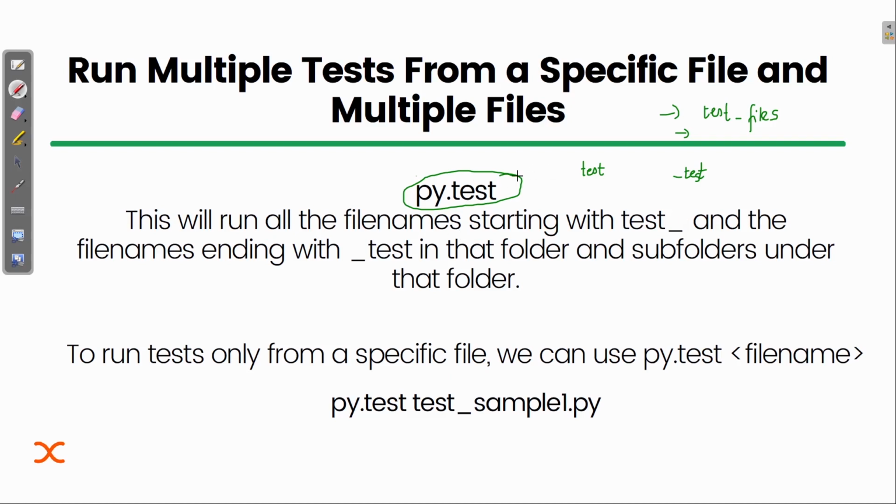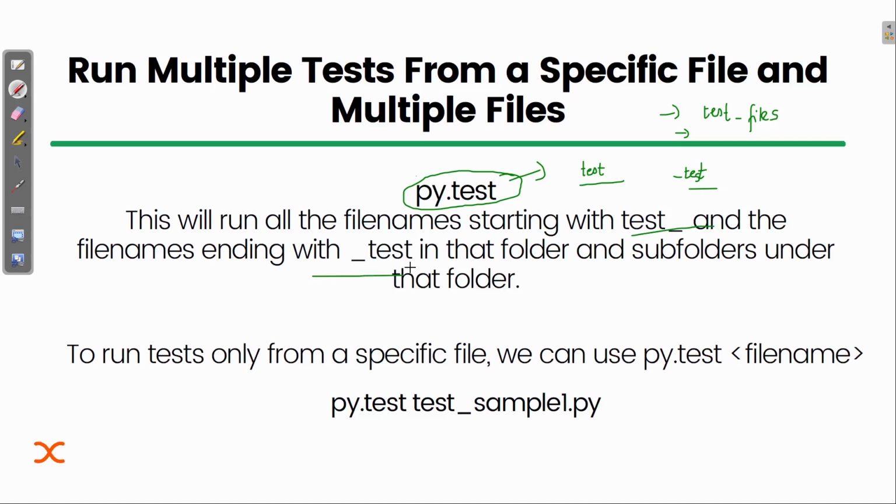If I run this line, py.test, it will run that Python file. But if there are any other files that are not named like that, then it will not identify them as test files. Okay, it will ignore those files. So this will run all the files with names starting with test and ending with test.